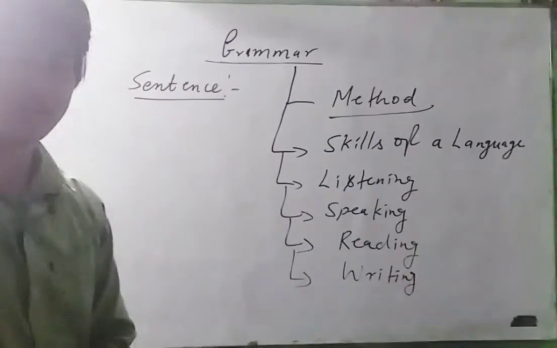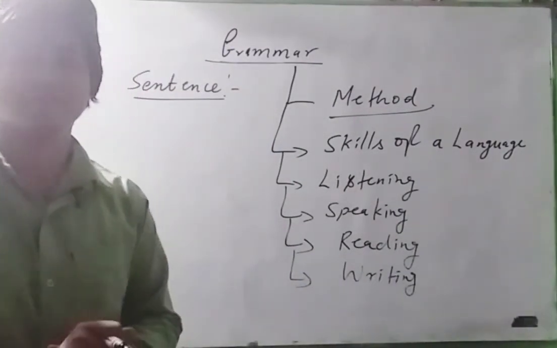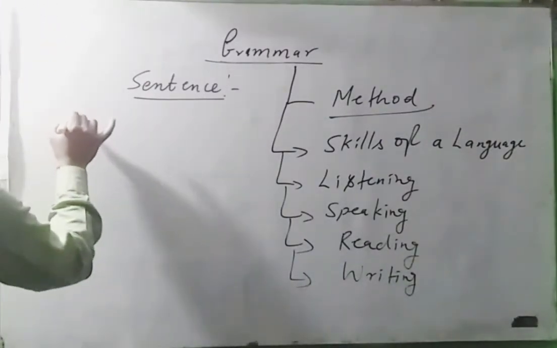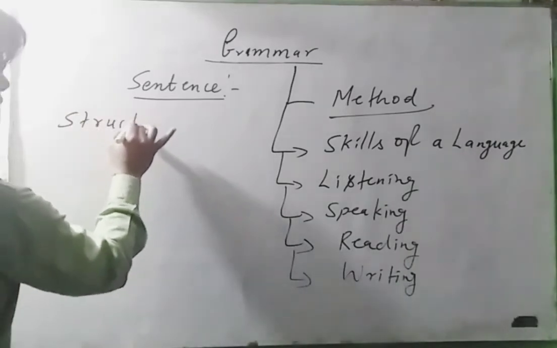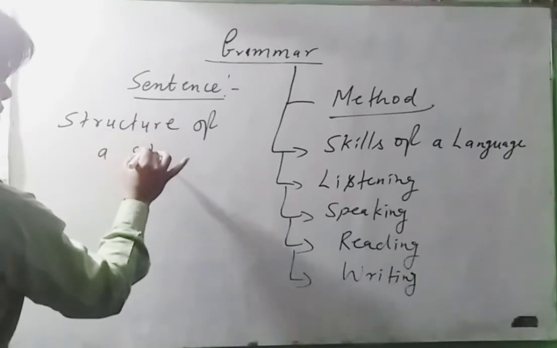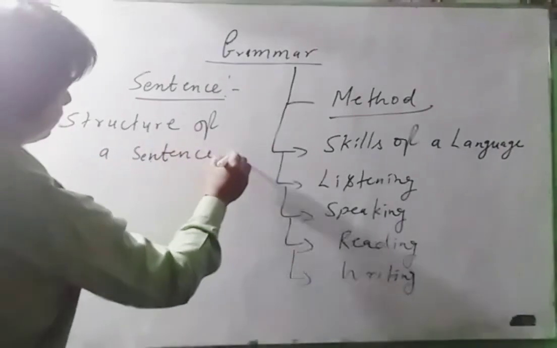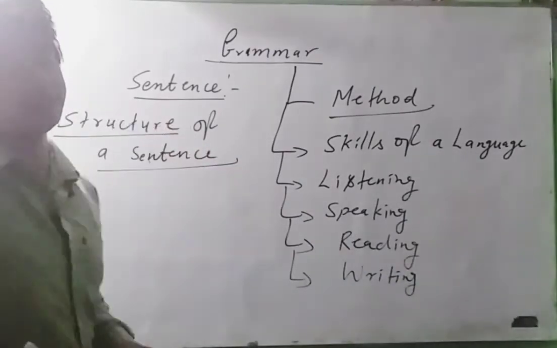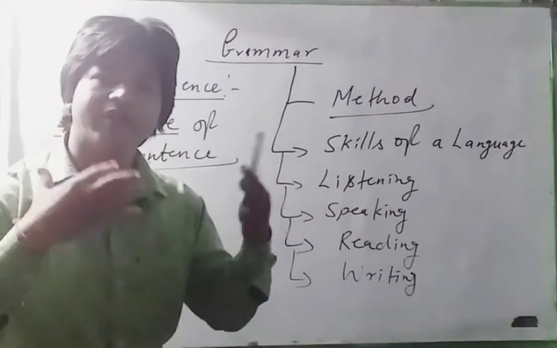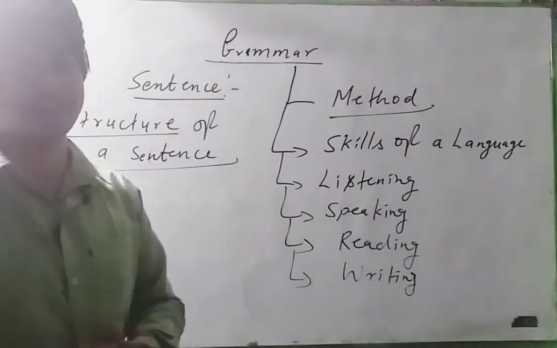Now we have to know how we form a sentence, you can say the structure of a sentence. Firstly we have to know about the structure of a sentence, then we will move to the next point, that is, what is a sentence.